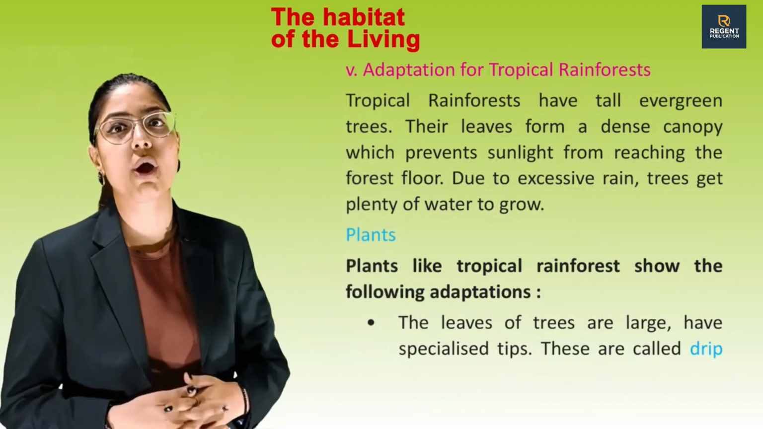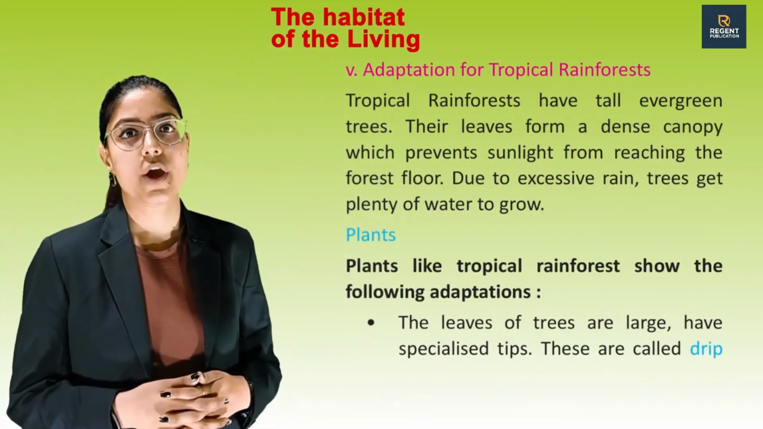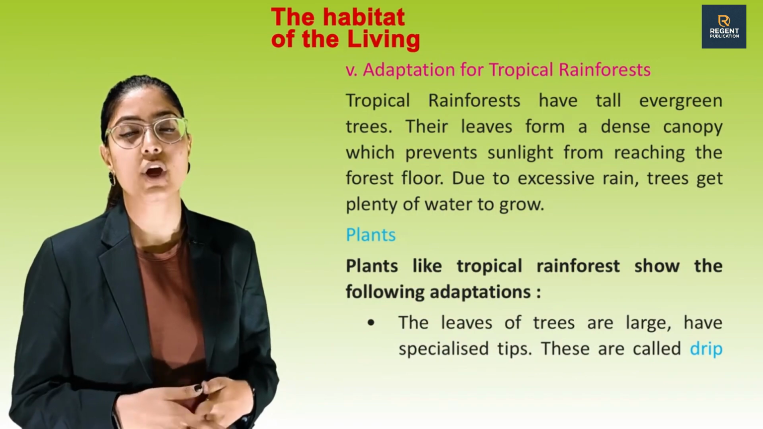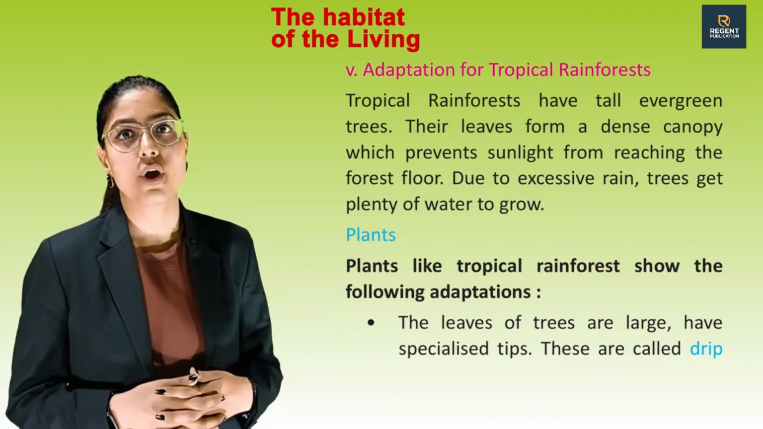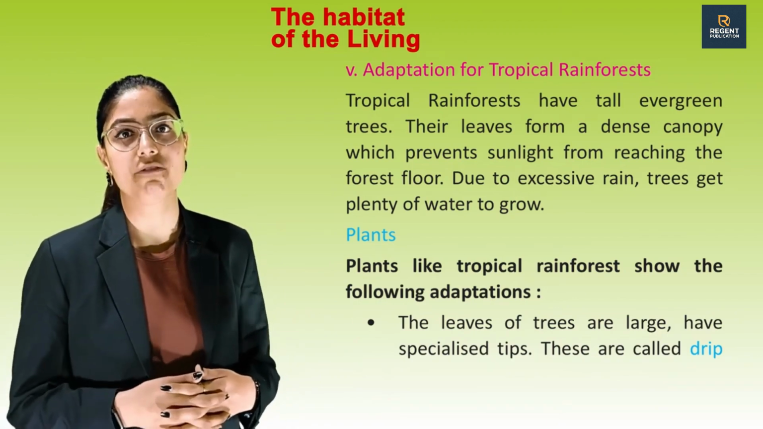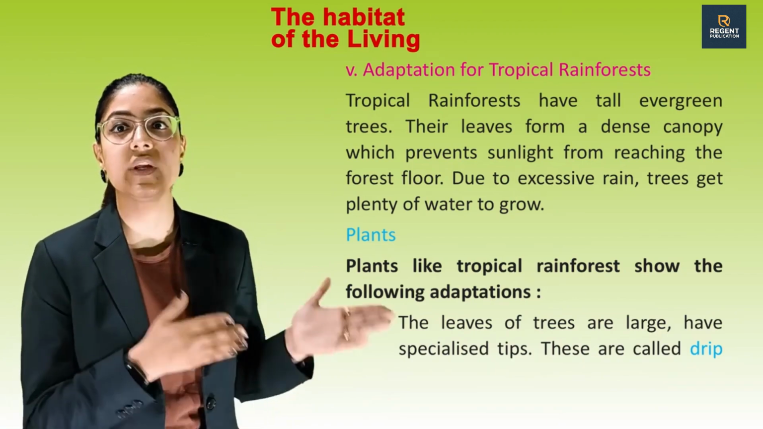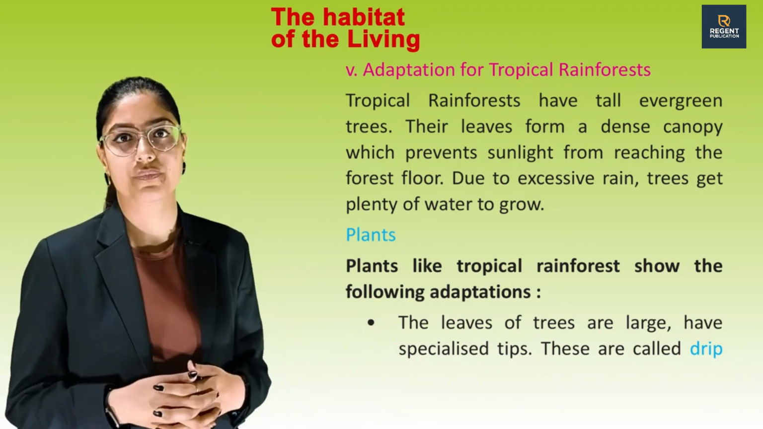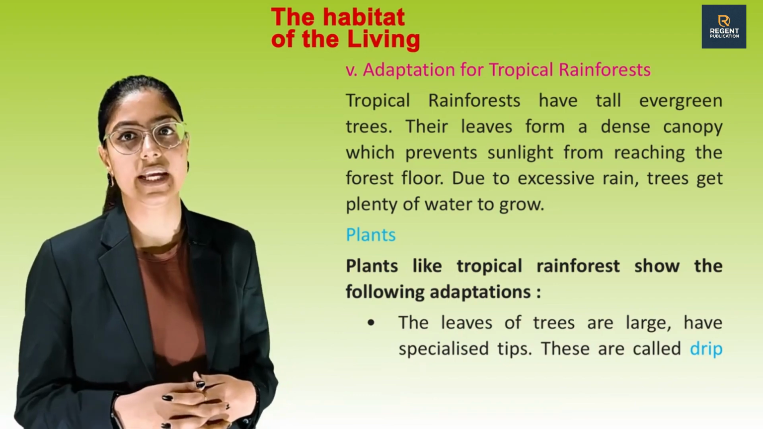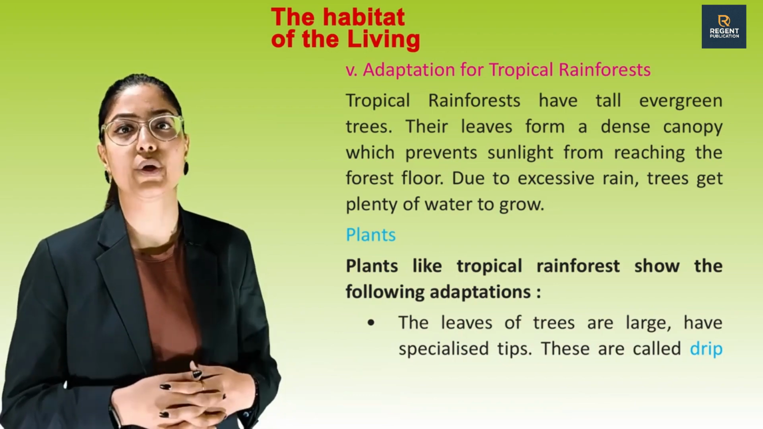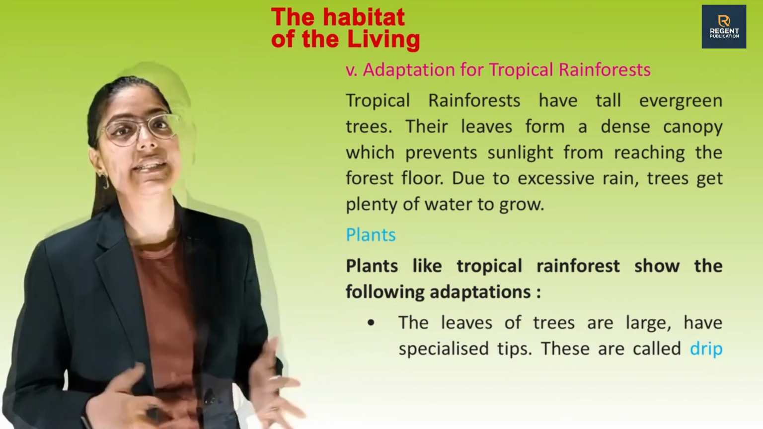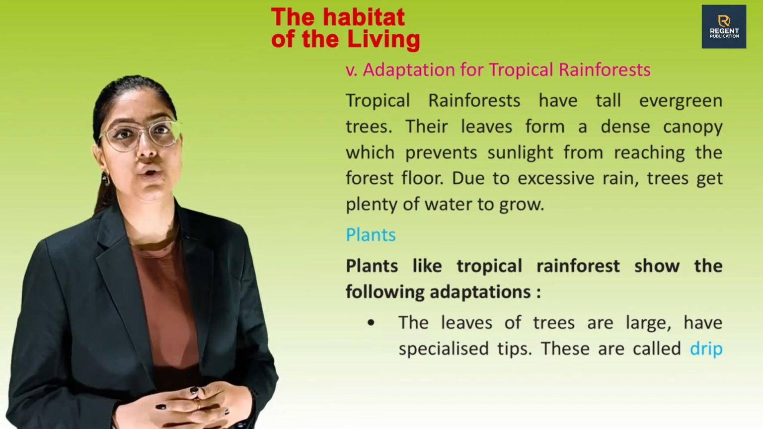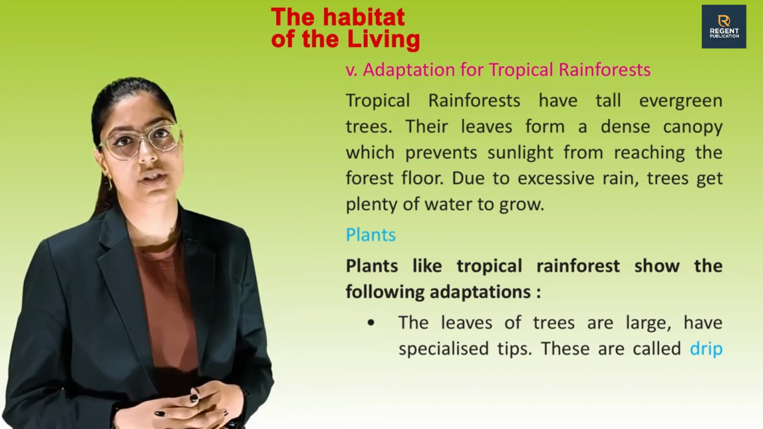Adaptation for tropical rainforest. Tropical rainforests have tall evergreen trees. These leaves form a dense canopy which prevents sunlight from reaching the forest floor. Due to excessive rain, trees get plenty of water to grow. Plants: plants in tropical rainforests show the following adaptations.